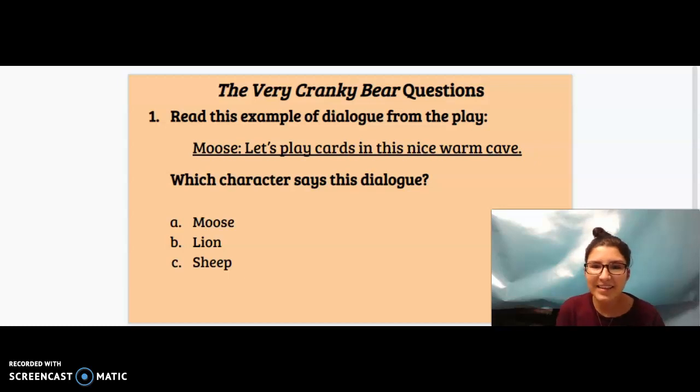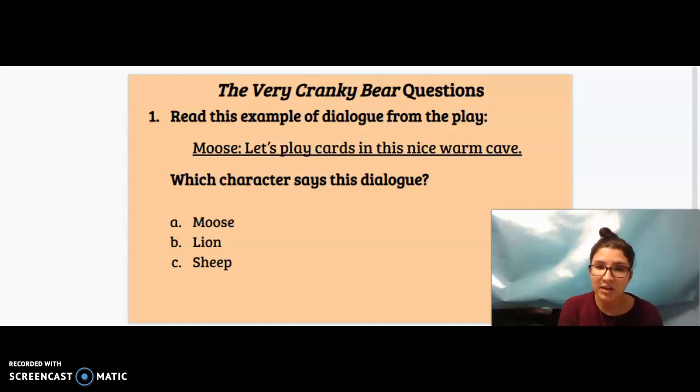Hi there, it is now time to go over the Very Cranky Bear questions. We just finished reading that play. Now it's time to answer some questions about that play. These next 5 questions are very similar to the questions on tomorrow's test, so make sure you're listening very well, okay? So we're going to do this together, all right?